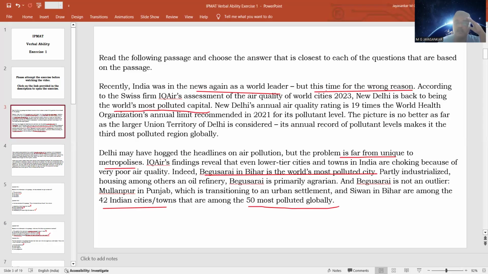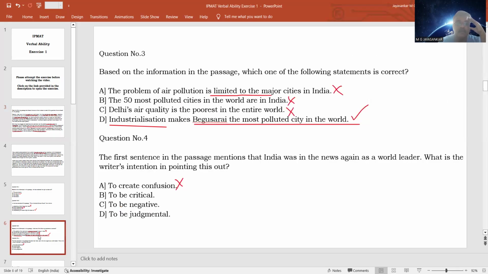He is making an opinion that India is in the news as a world leader for the wrong reasons. That is his opinion, but that opinion is based on the facts which are given in the subsequent sentences. So this is not a judgment. So you need to understand the meaning of the word judgmental to be clear about whether this option is correct or wrong. Since this is an opinion that is clearly based on facts, it is not judgmental, it is reasonable. It is a rational opinion, not a judgmental thing. So this is not wrong.